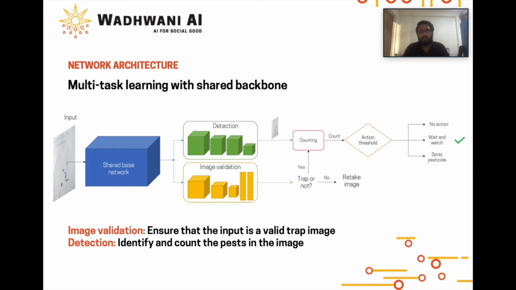We use a multitask learning approach with a shared backbone. The detection head is used to identify and count the pests in the given image. The other head classifies whether the input is a valid trap image. If not, the user is asked to retake the image.